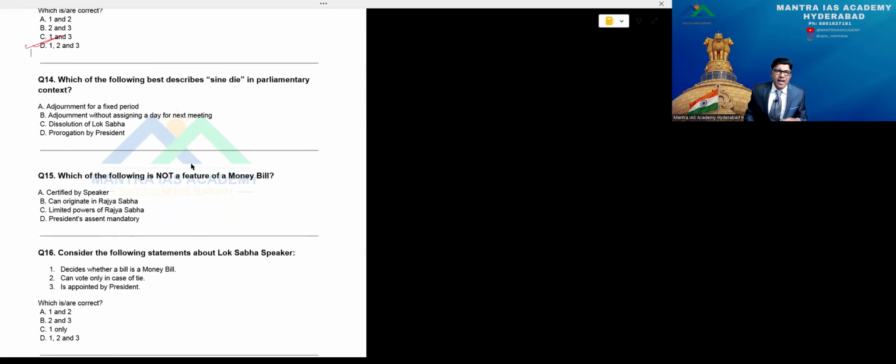In that case, what is sine die actually? It implies indefinitely concluding the session; the next date is whenever the President announces, and on that day we have to meet. That's the point of sine die. Option A, adjournment for a fixed period. The second one is adjournment without assigning a date for the next meeting. This is the answer. I told you, that is sine die actually.